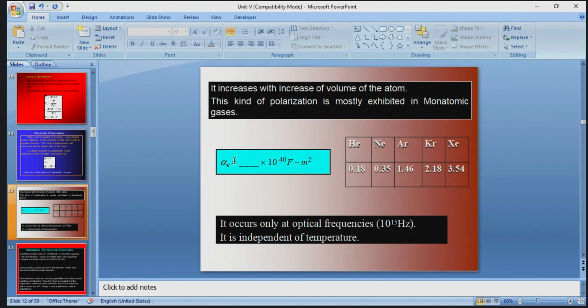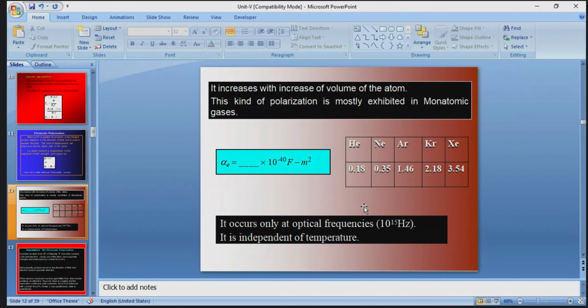Electronic polarizability increases with the increase of the volume of the atom. As the volume of the atom increases, at the same time the electronic polarizability also increases. Next, it occurs only at optical frequencies, that depends upon the frequency of 10 to the power of 15 hertz. So this is known as the optical frequency.